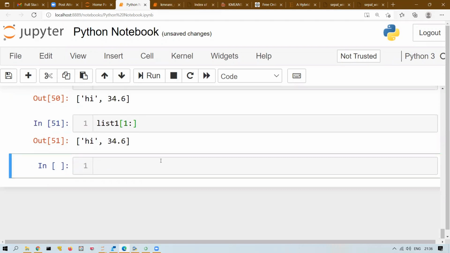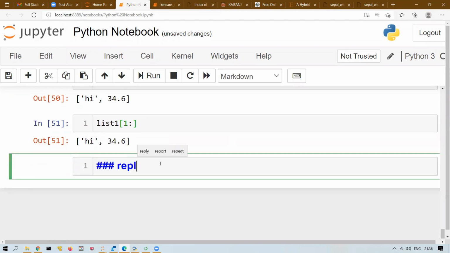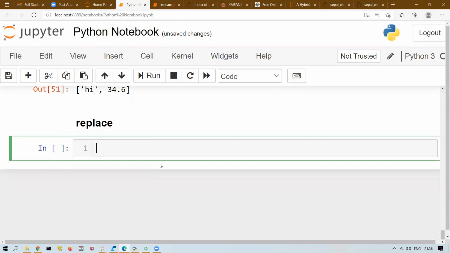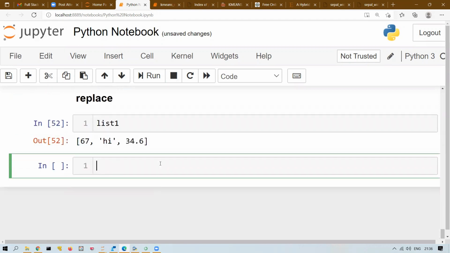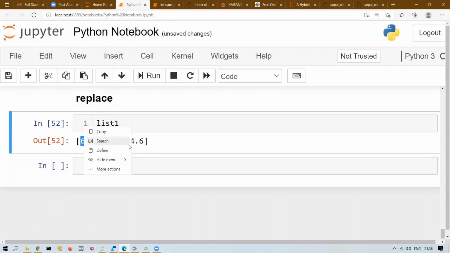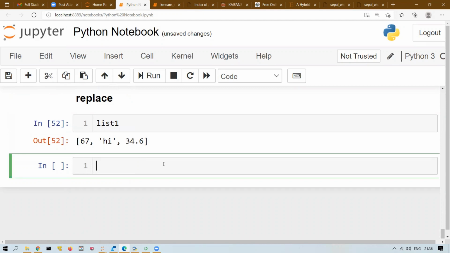Replacing is the easiest operation. Nothing you need to do. This is list 1. I want this 67 to be replaced with 95. The first element of this list, which is 67, I want it to be replaced. So how to do that? List 1 and you write the index 0. Whatever the element is at index 0, assign the new value 93.